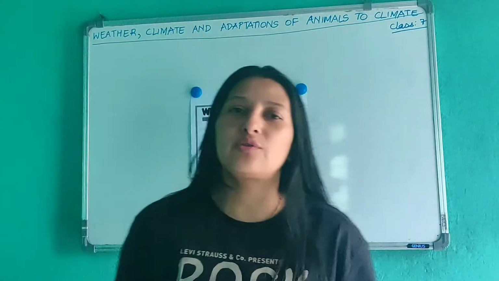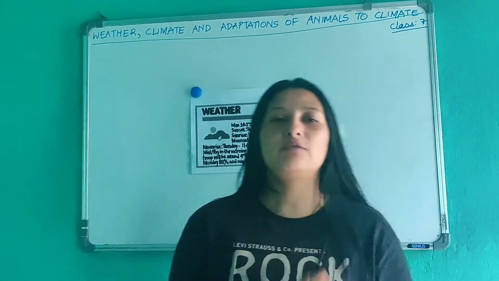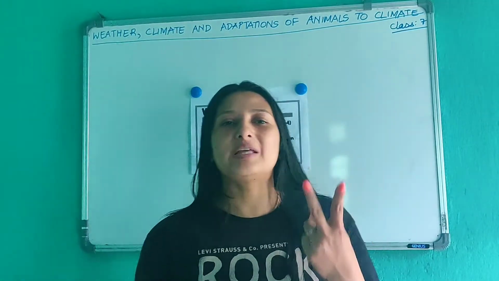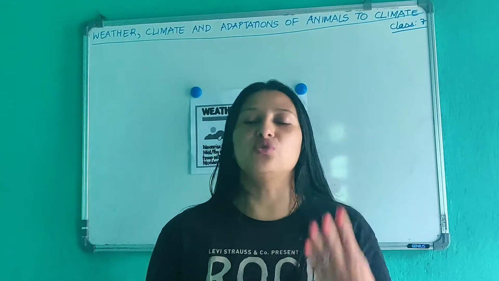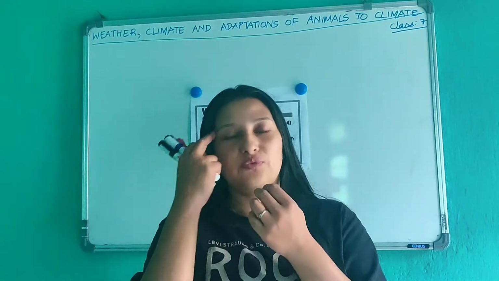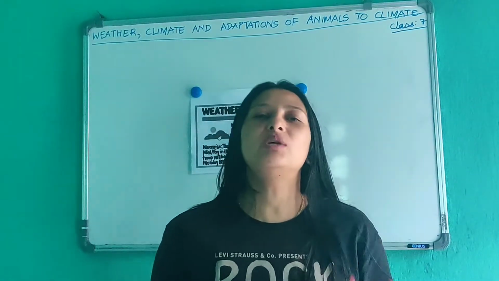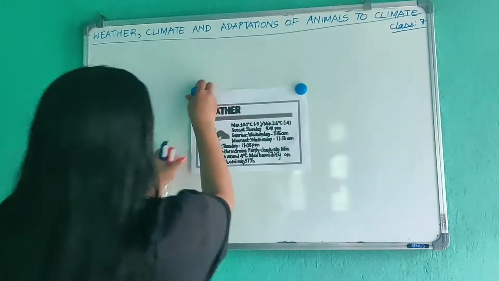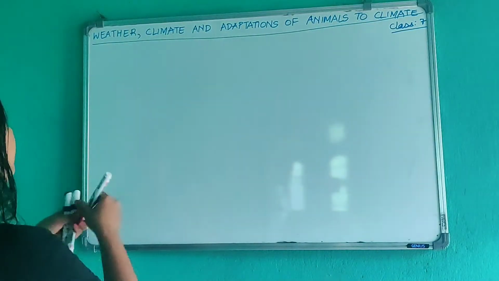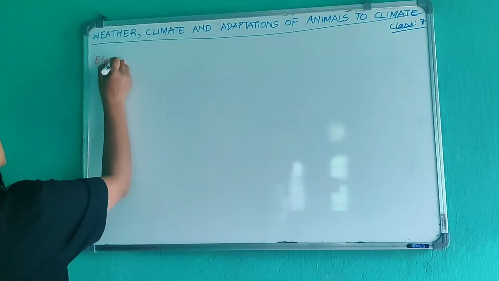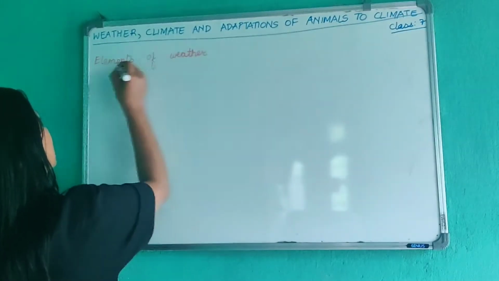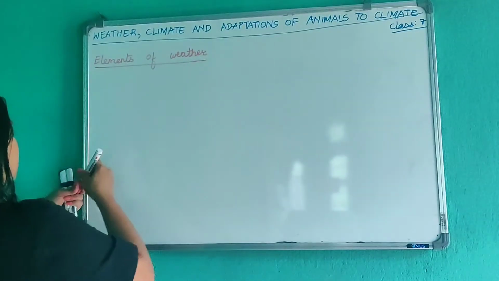Okay, so a weather report basically gives us 4 pieces of information. That is, it gives us information on temperature, wind speed, rainfall and humidity. These four things are known as elements of weather. So what are the elements of weather? There are 4 elements of weather.